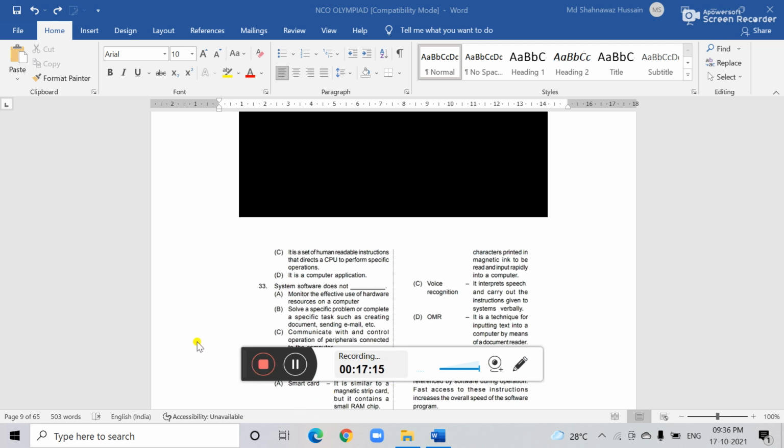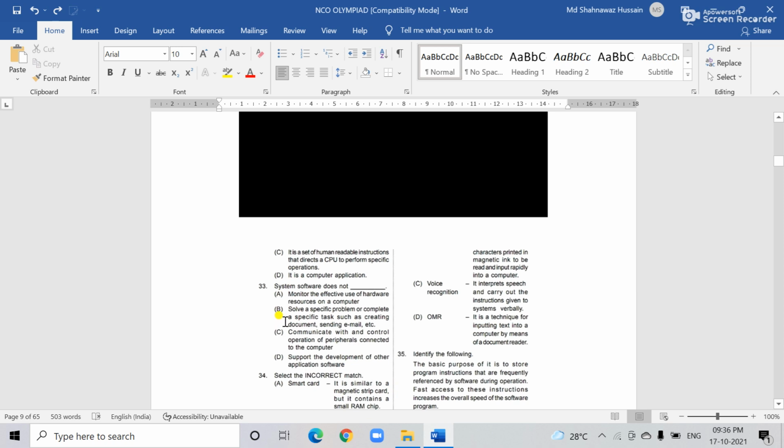You see the system software options. System software does not: the first one, monitor the effective use of hardware resources of a computer. The second one is solve a specified problem or complete specified tasks, such as creating a document or sending an email. The third one is communicate with and control operations of peripherals connected to the computer. And the fourth is support the development of other application software.